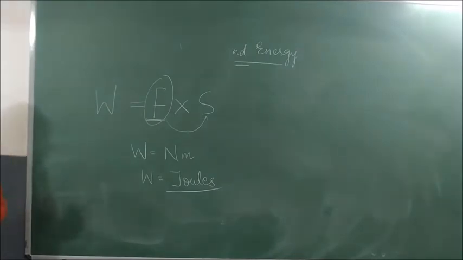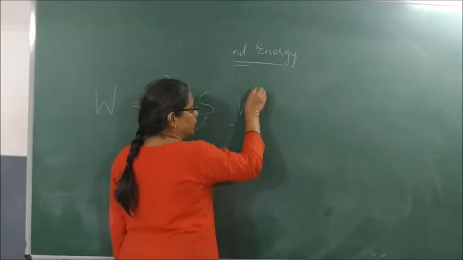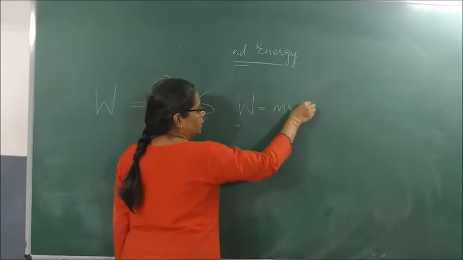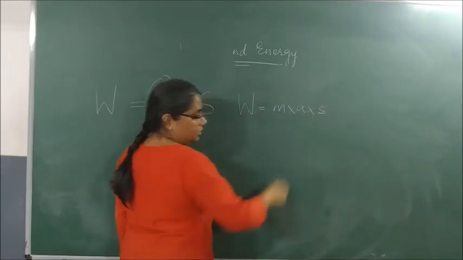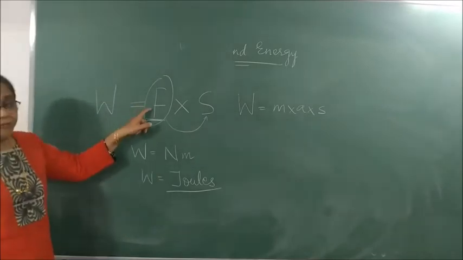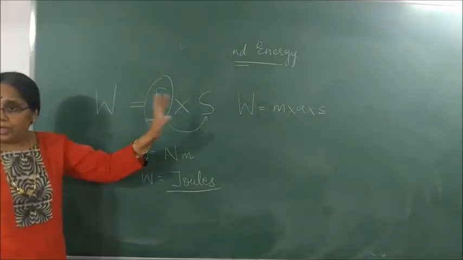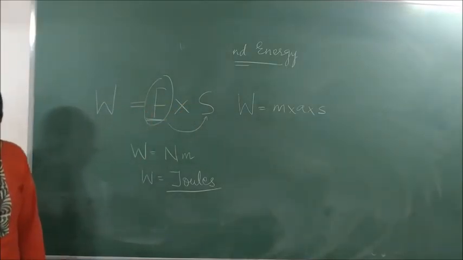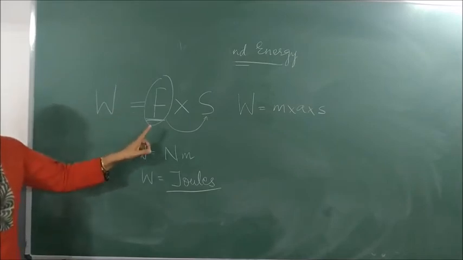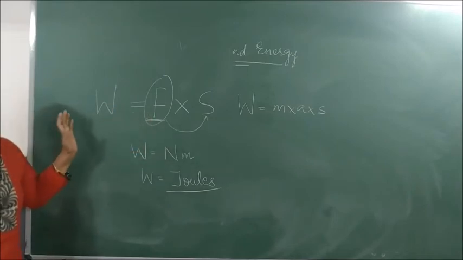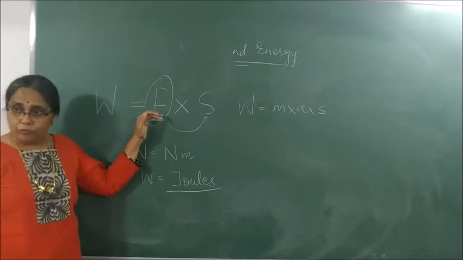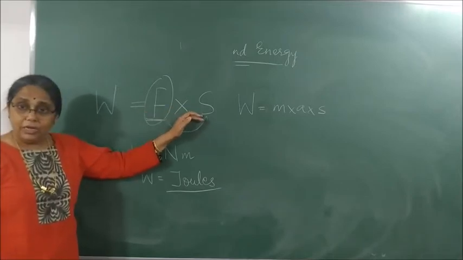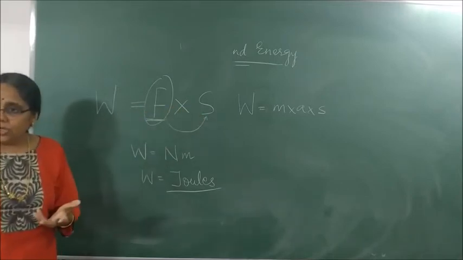Is it clear? What is F equal to? F equal to ma. So work done can also be written as what? m into a into s. Why? Because F is equal to ma. So W is equal to what? Fs. Where F is what? Force, and s is what? Displacement.